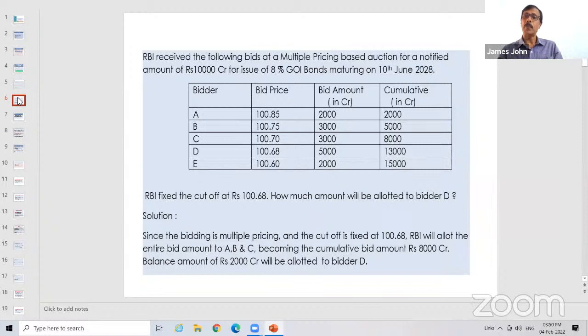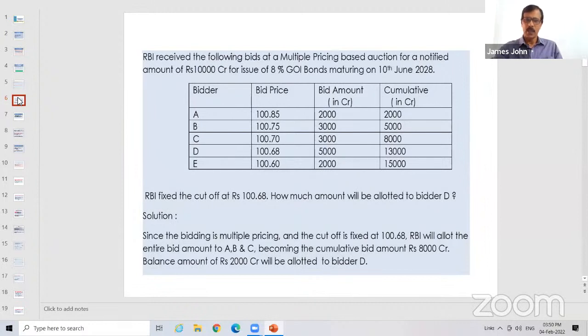Now there can be a question. Bidders A, B, C, D, E may not be single parties. A may mean some 5 or 10 people who bid 100.85, and that put together comes to 2,000. Similarly, D means the people who opted for 100.68, there may be 10 parties, and put together it is 5,000. A particular person has opted for, say, 1,000 crore. How much will he get? They can ask that question also.